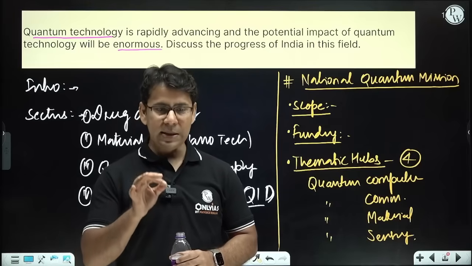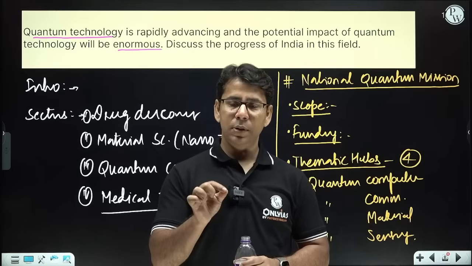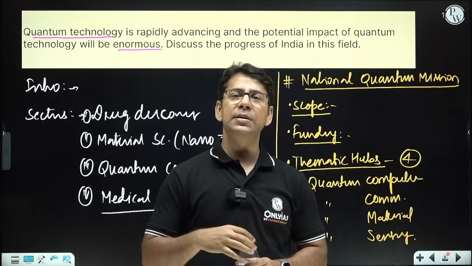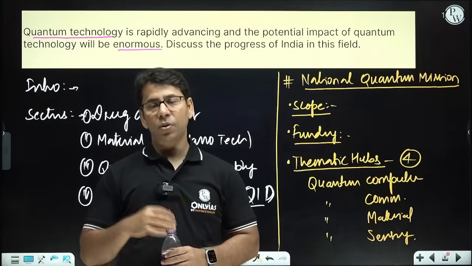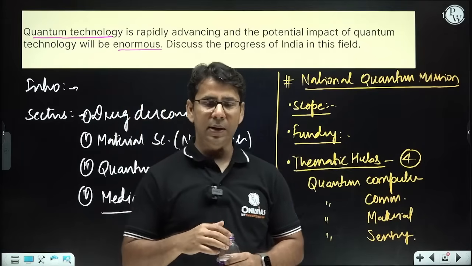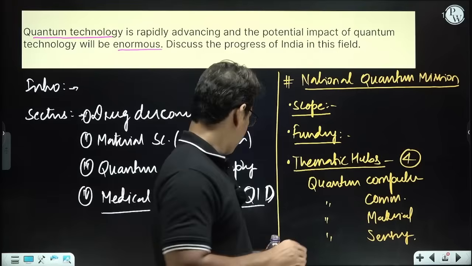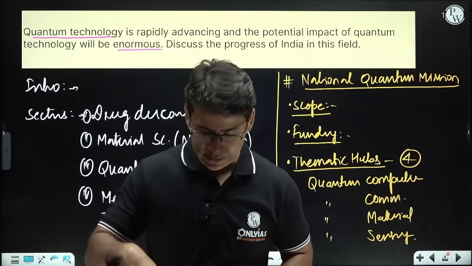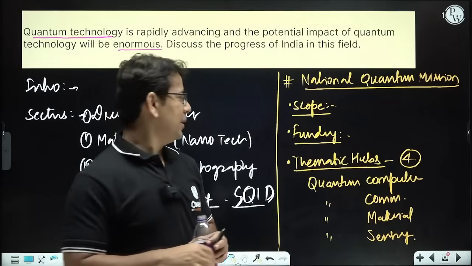And quantum sensing and metrology, the fourth one, will allow you to measure subatomic level distances and measurements. So very accurate sensing and measurement can be achieved, right? That is your quantum sensing, right?